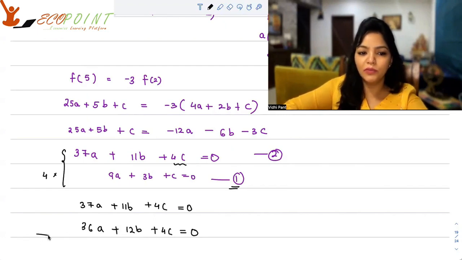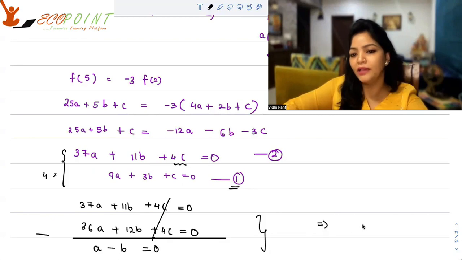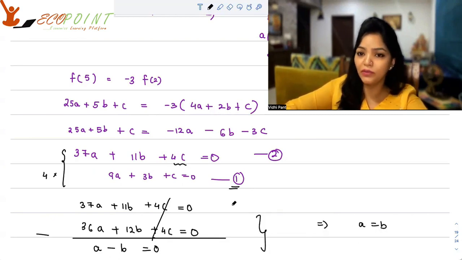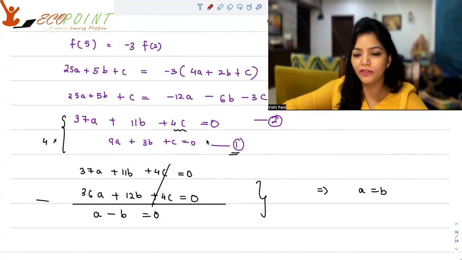Now, if you subtract, 4c will cancel out and you will be left with a, and from here minus b equals 0. Well, that would imply that a is equal to b. Now, this is a very important relation that we have figured out.